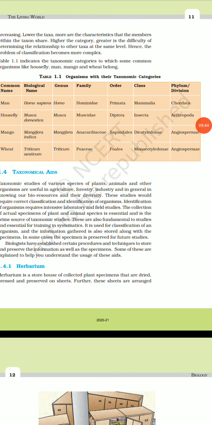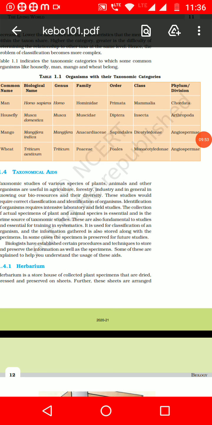Next we have wheat, which is Triticum aestivum. Triticum is the genus. Poaceae is their family. Poales is the order, Monocotyledonae is the class, and then they have the phylum Angiospermae.